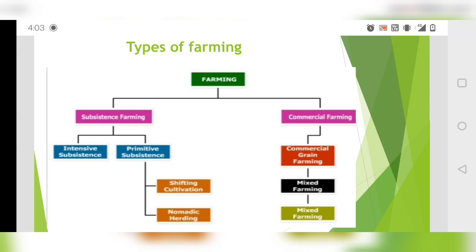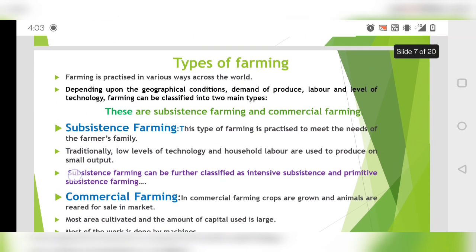Okay, next we have commercial farming. Commercial farming can be grain farming, mixed farming, or plantation. Here it should be plantation, it is written mixed farming again. So it is plantation. Okay, so we'll go through everything in detail.